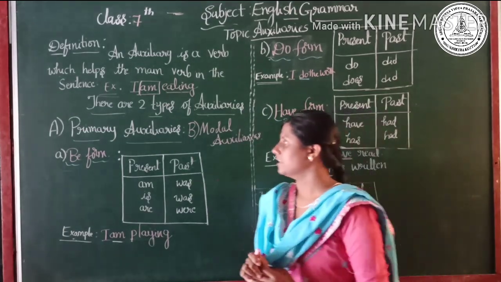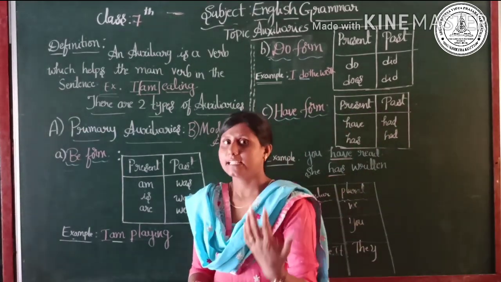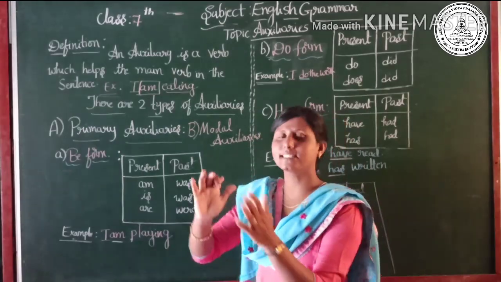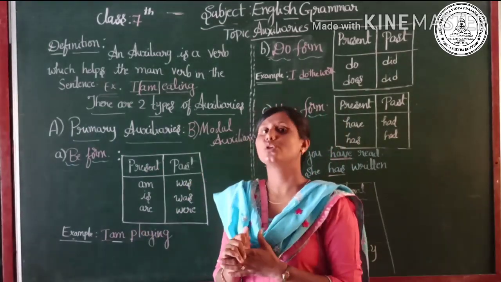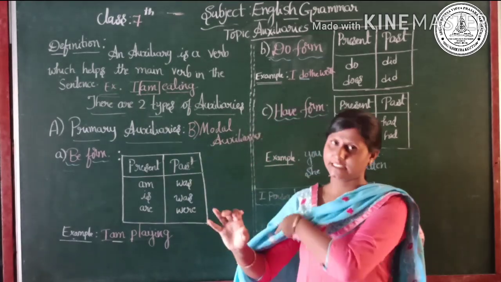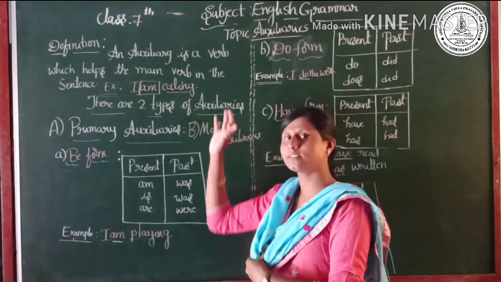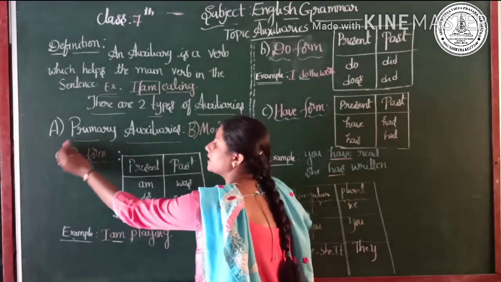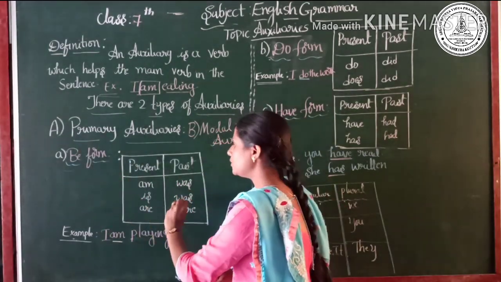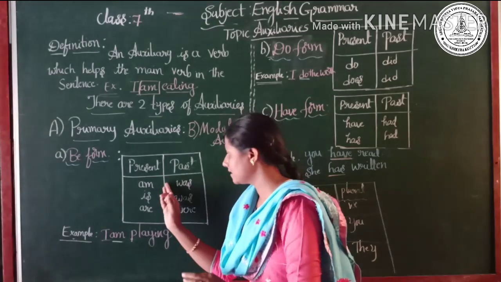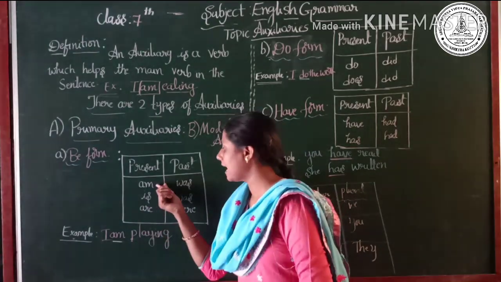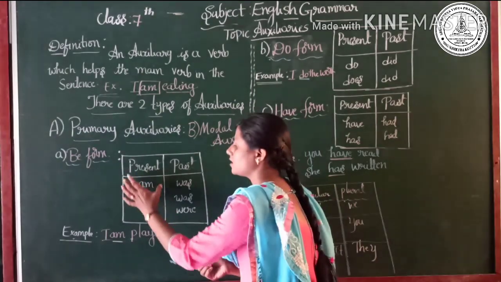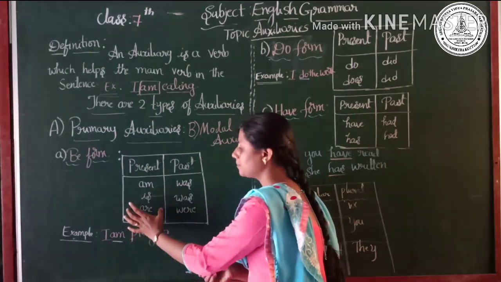I hope, children, you have a little bit of an idea about the present tense and the past tense. In reference to that particular tense, I just want to tell you the auxiliary verbs. In the be form category, it includes the auxiliary verbs given here, like am, is, are, which are used in the present tense.